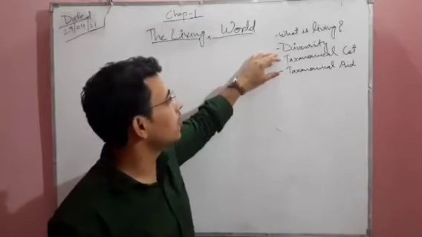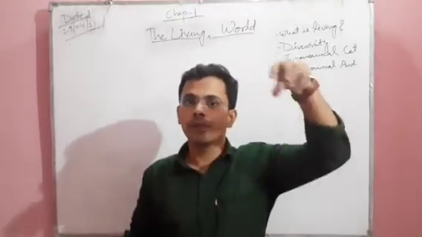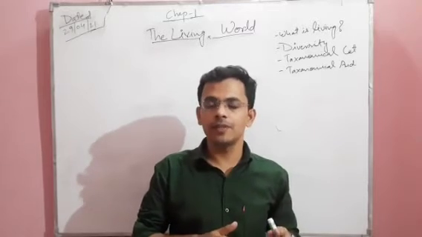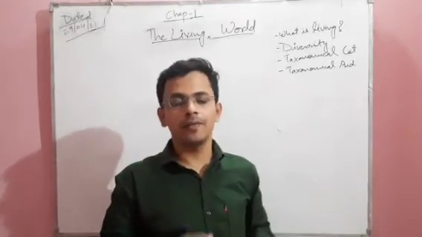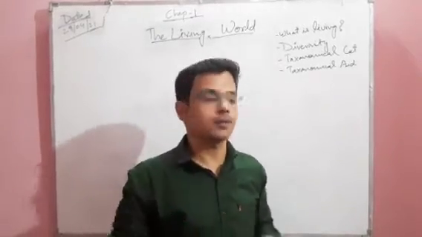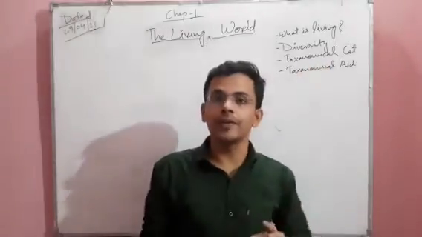The second topic is diversity. What is diversity? Diversity means different phenomena, different physical aspects that create diversity in our environment. The third topic is taxonomical category.